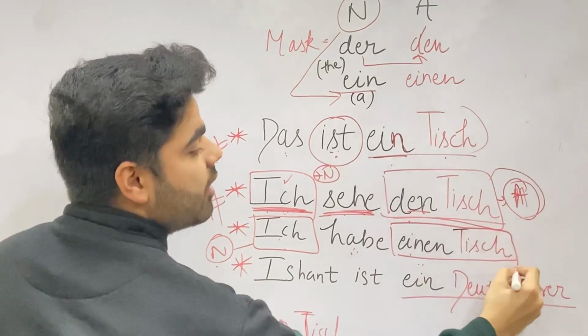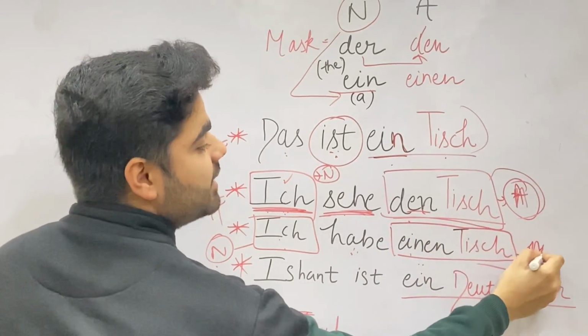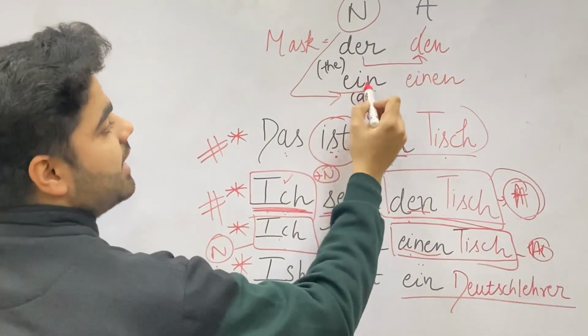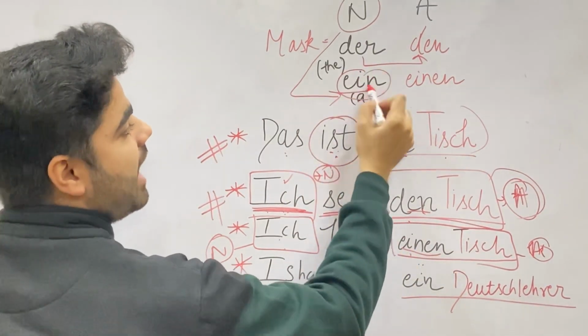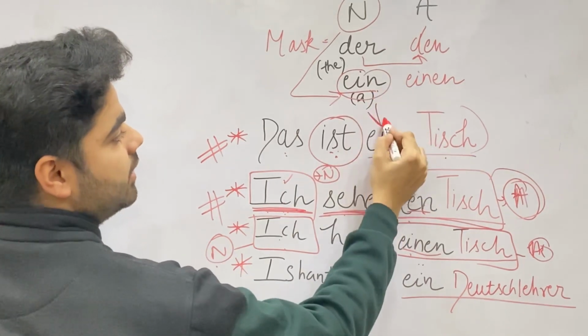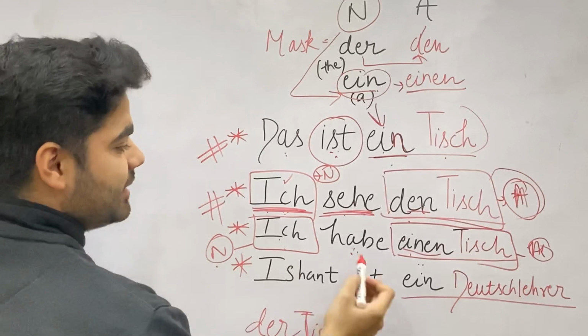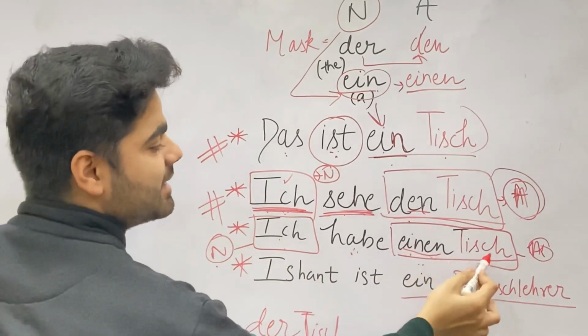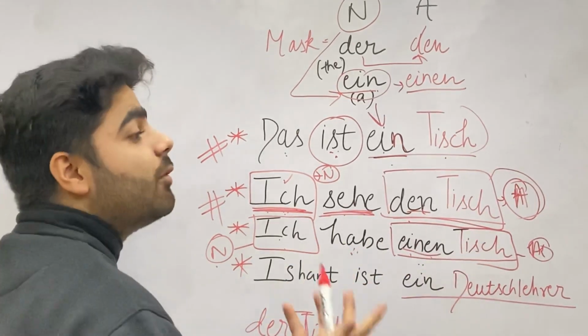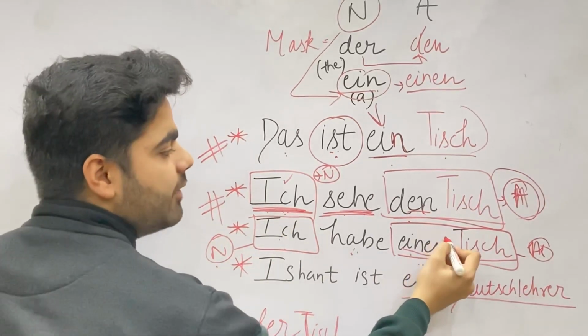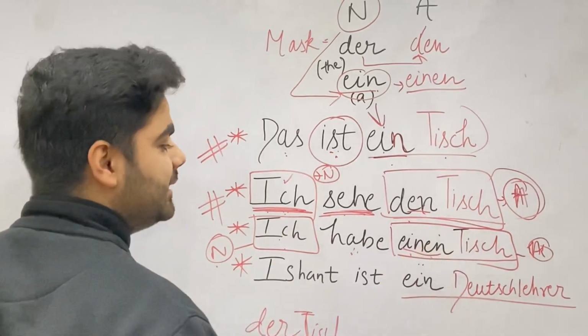Again, this becomes Akkusativ, but in the unbestimmt article, like a. In nominative it remains ein, but in Akkusativ it becomes einen. So that's why ich habe einen Tisch, because I have, but what I have is a direct object, and a direct object is always Akkusativ. That's why einen Tisch.